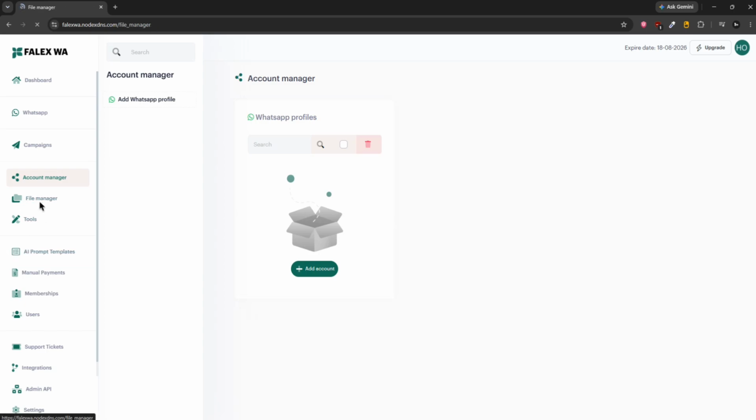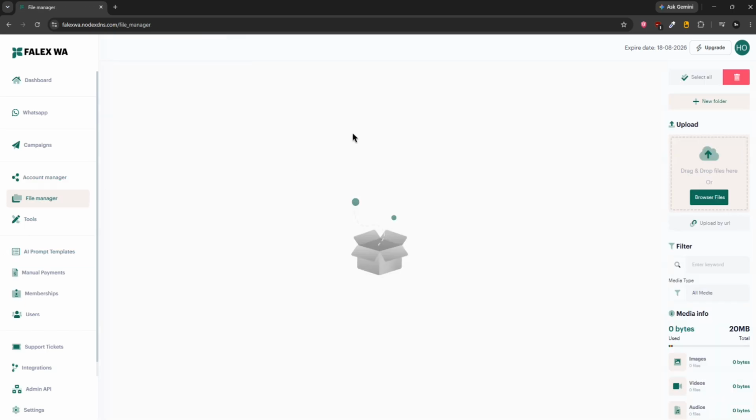Then file manager, where you can upload your files and manage them. There is also a picture editor inside this file manager that you can use. Then tools, caption and group manager, you are always aware of it.